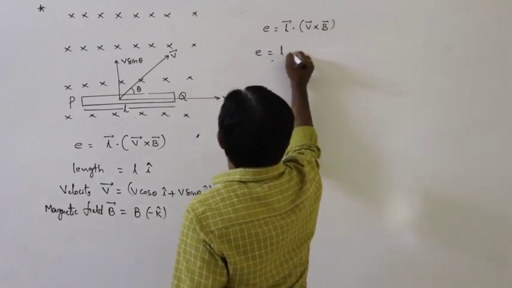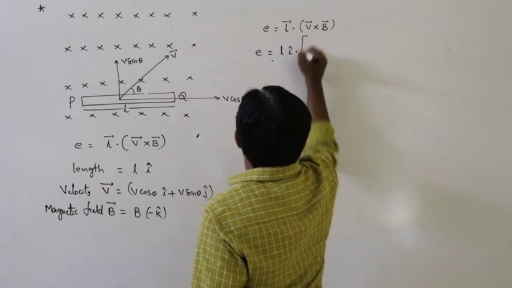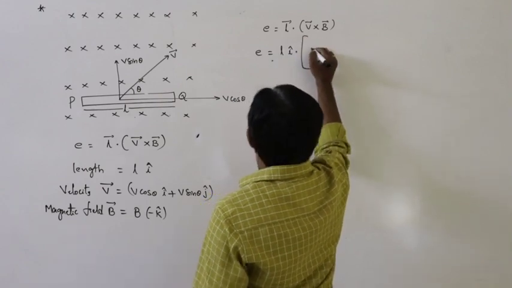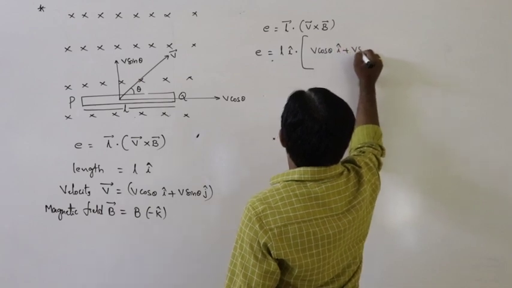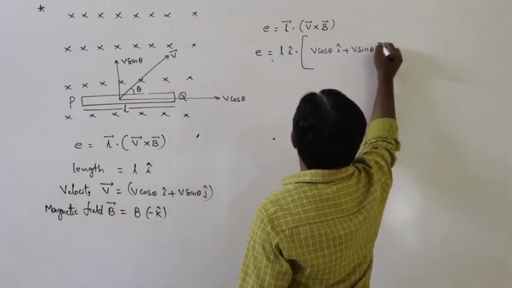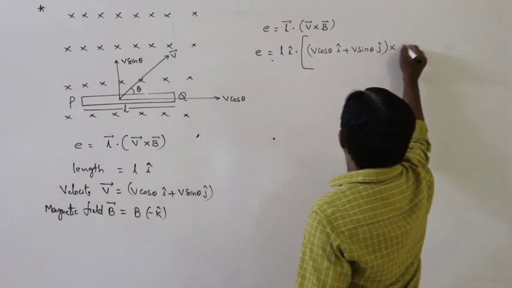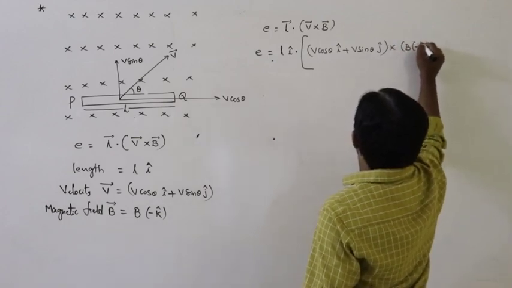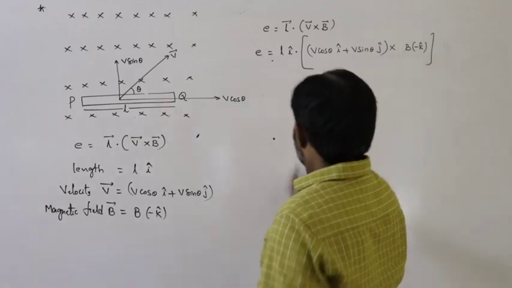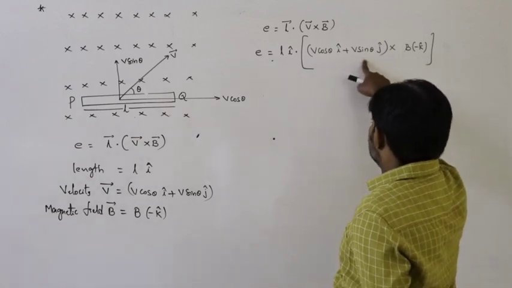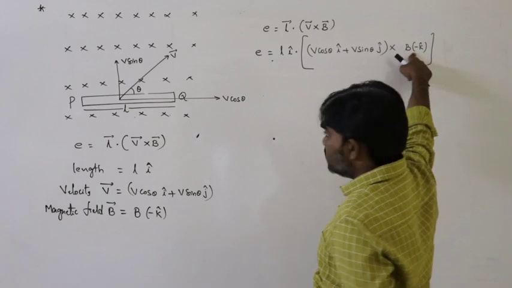E is equals to L i cap dot V bar, which means V cos theta i cap plus V sin theta j cap cross B into minus k cap.